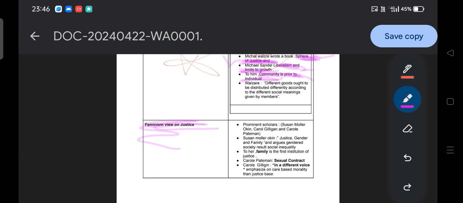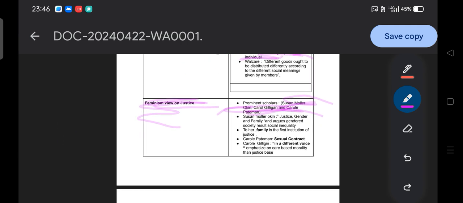Okay, and the famous scholars who argued this point are Susan Moller Okin, Carol Gilligan and Carol Pateman. They are the scholars of the feminist view on justice. Susan Moller Okin highlights in her book Justice, Gender and Family that this gendered society results in social inequality, and to her the family is the first virtue, the first institution of justice. According to them, the family is the first institution of justice.